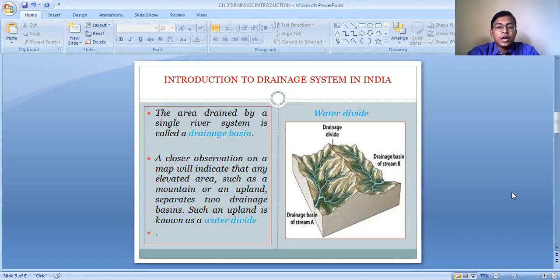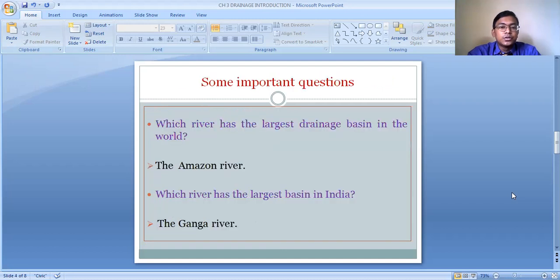So we came to know about the term drainage. What does the term drainage mean? What do we mean by the term drainage basin, and what is a water divide? Basically, there are many important, large rivers in the world which have their own drainage basins. And in the world, the largest drainage basin has been formed by the river Amazon.